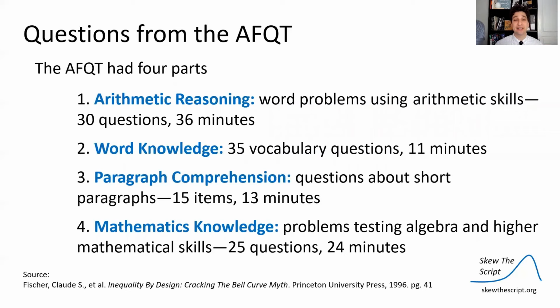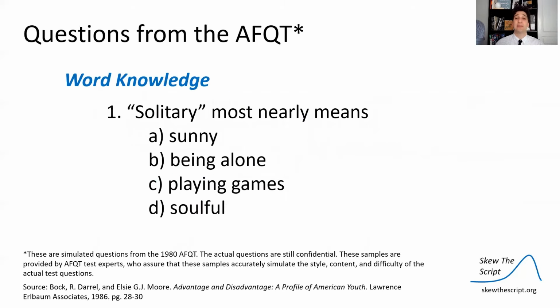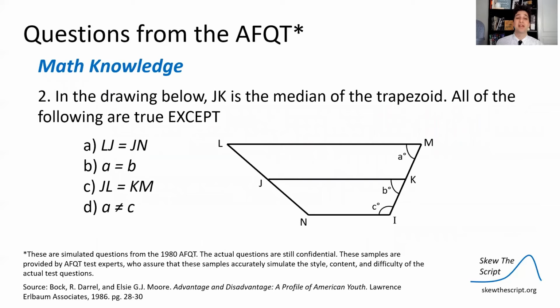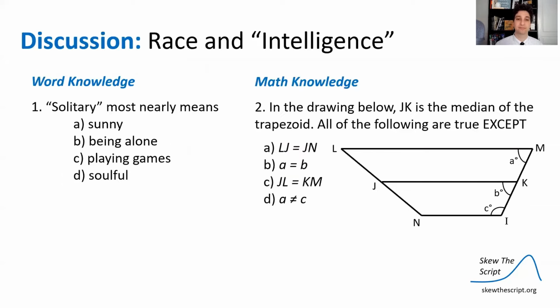Now, let's look at the actual test. It has 4 parts: arithmetic reasoning, word knowledge, paragraph comprehension, and mathematics knowledge. The description of each of these is given here. Here's an example question from the AFQT, a simulated question from the word knowledge section. The word solitary most nearly means, and it has 4 synonyms to that definition. You have to choose the right one. Here's a question from the math knowledge section. In the drawing below, JK, that line, is the median of the trapezoid. All the following is true except, and it has 3 statements. So here are 2 example questions from that test.